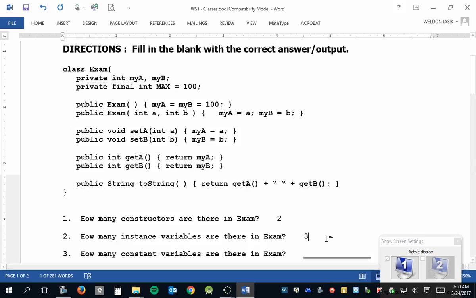Listen to me. The whole point to this class is to create objects, to define what an exam object is. Okay? And so an exam object is supposed to store 3 things. A my A, my B, whatever those might be, and a max.